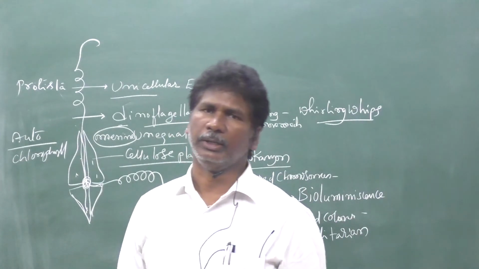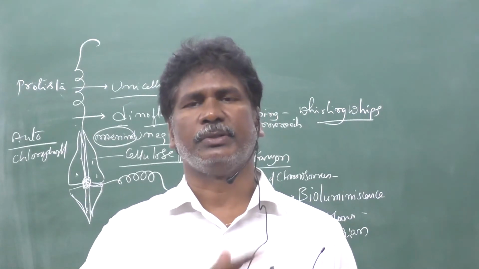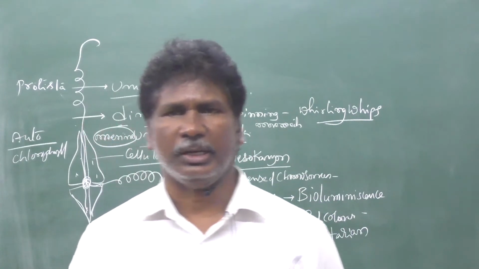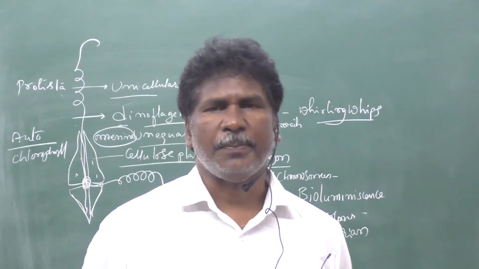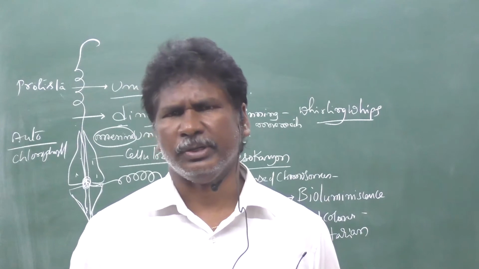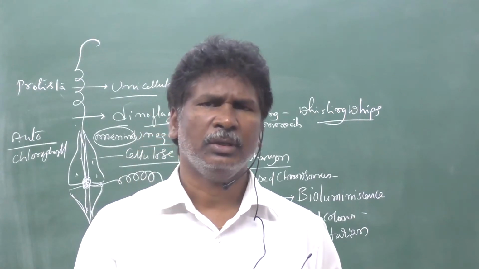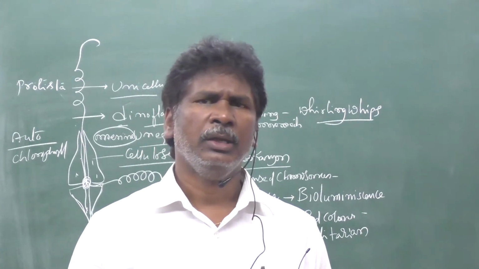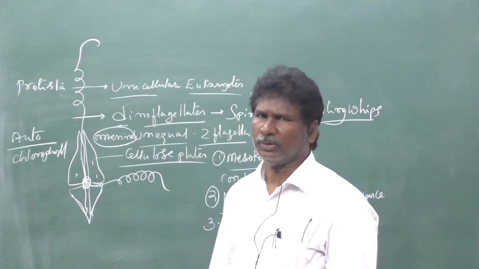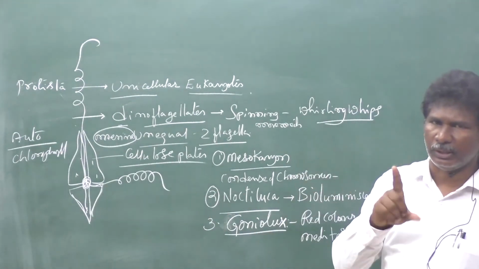So in the early morning time, these unicellular Gonyaulax organisms come to the near water surface, the seashore area, especially in the Mediterranean Sea. They rapidly undergo multiplication, rapidly undergo binary fission and produce a large number of dinoflagellates along with some potential toxins. Those toxins can kill the aquatic fishes, especially in the Mediterranean Sea.